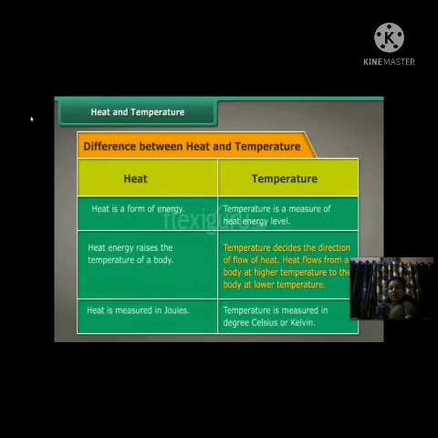Okay, so heat flows from a body at higher temperature to a body at lower temperature, and it is decided by the temperature of that particular object. Heat energy raises the temperature of a body, but the temperature decides the direction of that heat energy. So you have to remember these basic differences between the two. And the last one is, heat is measured in joules, temperature is measured in degrees Celsius.